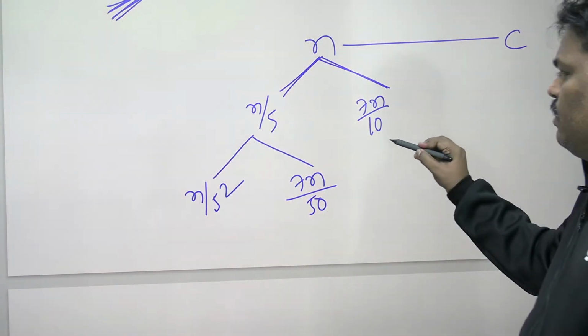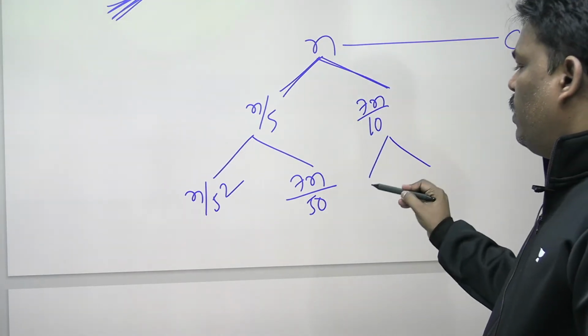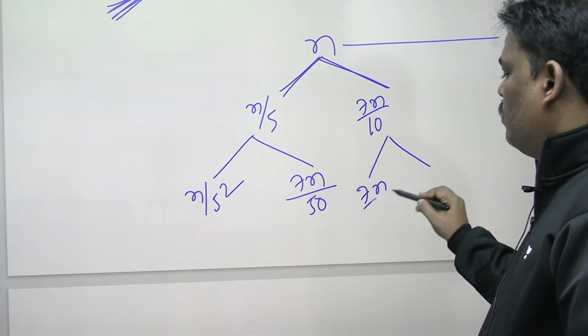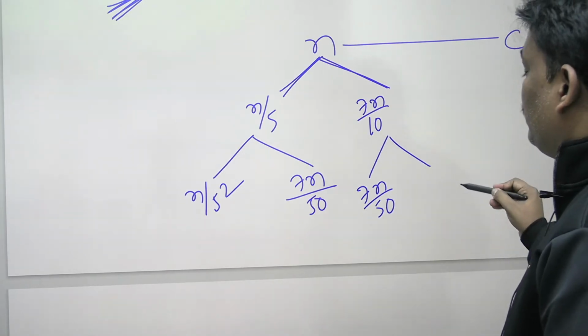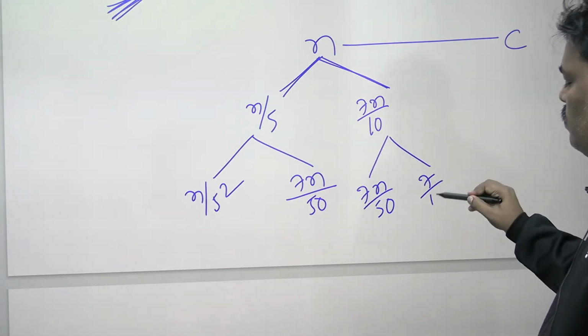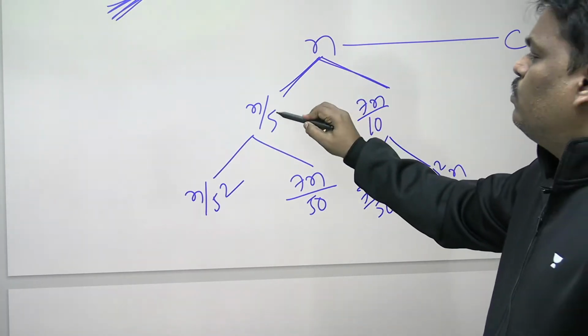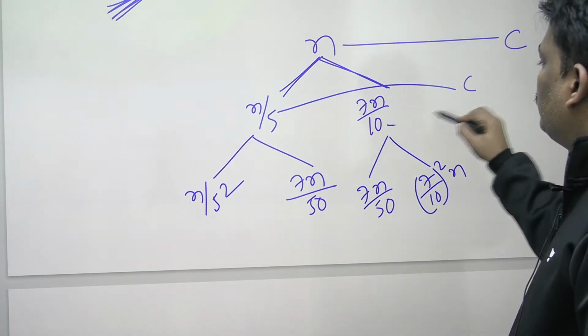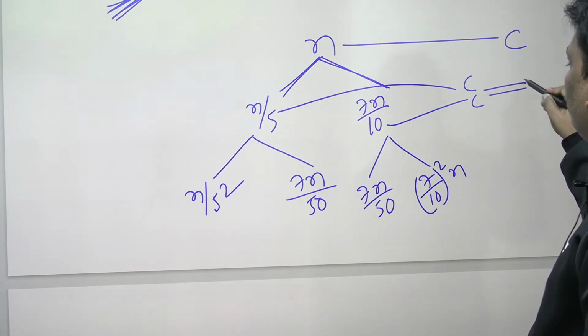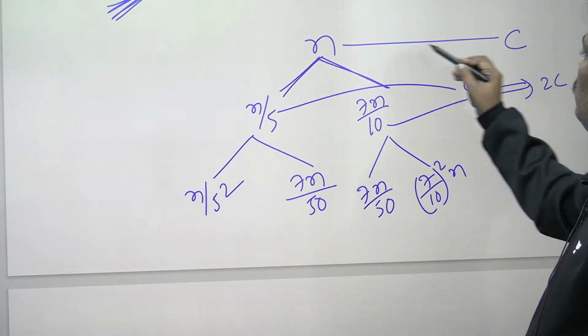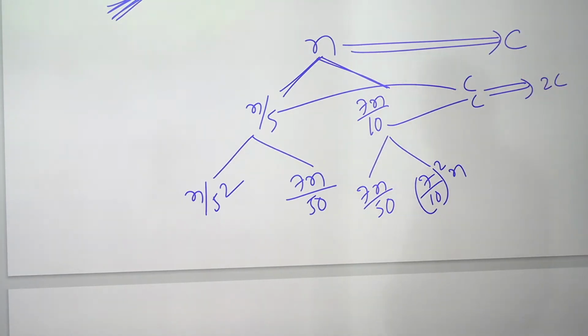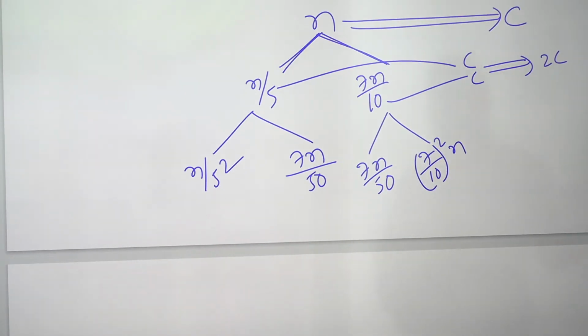Next one. Again, left multiply by 1 by 5. Right multiply by 7 by 10. Everyone knows this will take C. This will take C. Total is 2C. So you have to know the first level and second level are different. First level C, second level 2C.